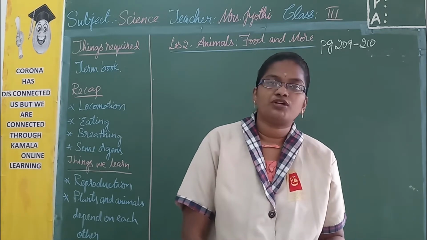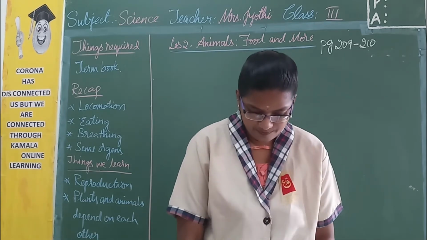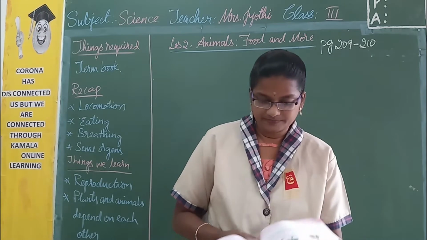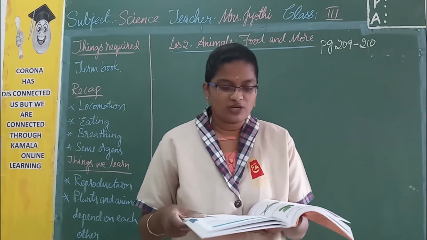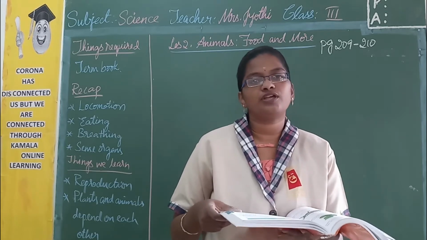Now today we are going to learn about reproduction in animals. Open page number 209 and be ready. Animals reproduce by laying eggs or by giving birth to young ones.